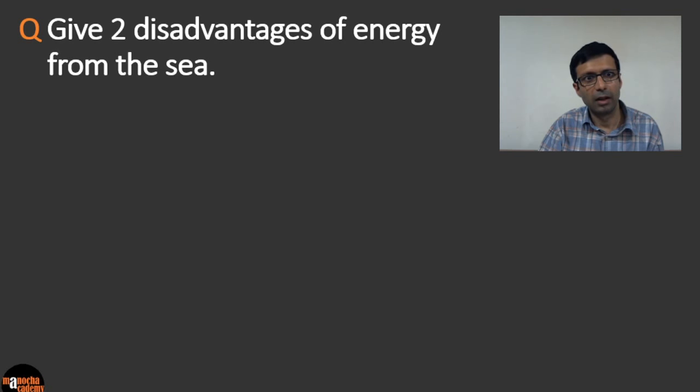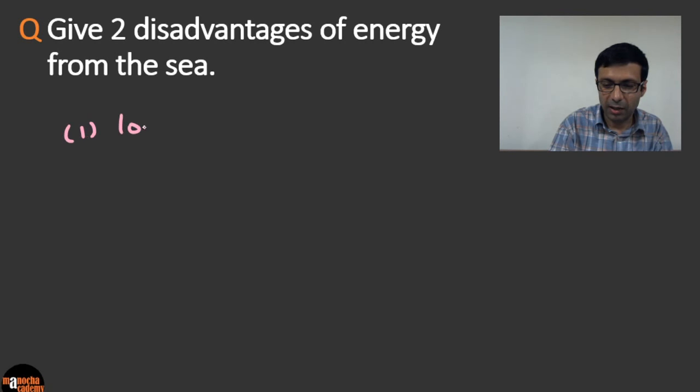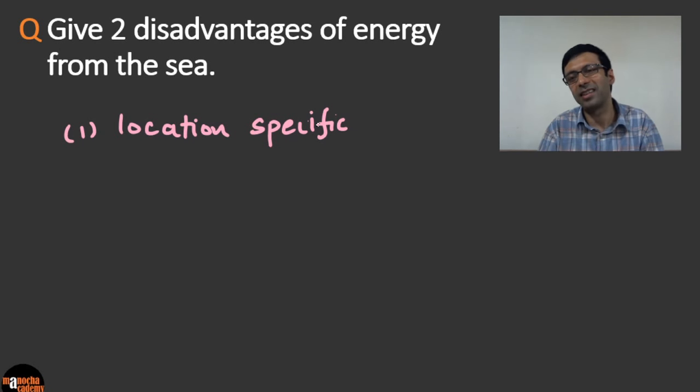Okay. What's going to be the answer here? Always try to write the most important points first. So one most important disadvantage is that it's location specific. What do we mean by that? If you don't have a sea or an ocean, then you can't get energy from the sea.